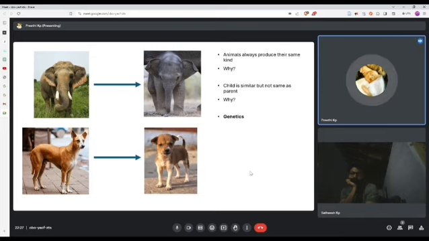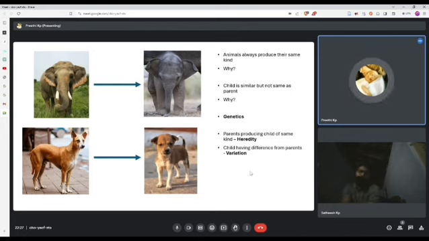There are two main concepts you must understand in genetics. The first phenomenon we talked about, where animals give birth to the same kind, is called heredity, paramparya. And the second phenomenon, where the child is similar to the parent but will have some difference, is called variation, vyathyasa. And genetics is the study of inheritance and variation, or heredity and variation.